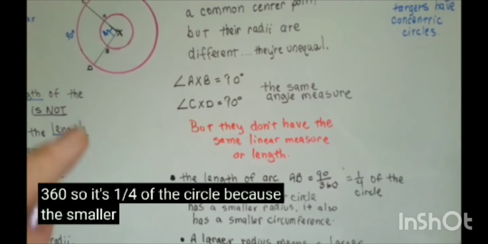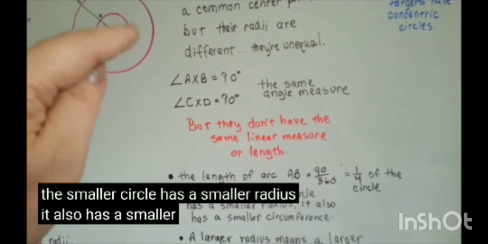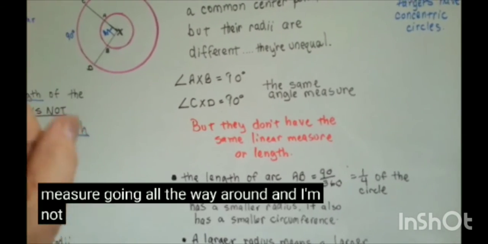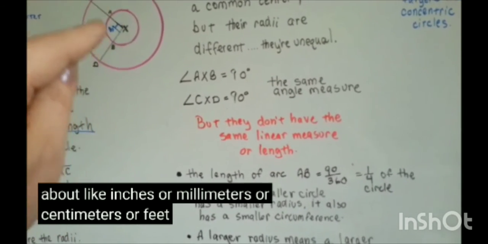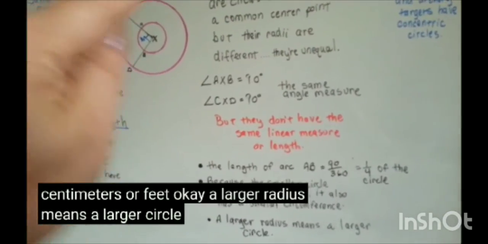Because the smaller circle has a smaller radius, it also has a smaller circumference, the measure going all the way around. And I'm not talking about degrees, I'm talking about inches or millimeters or centimeters or feet, okay? A larger radius means a larger circle.